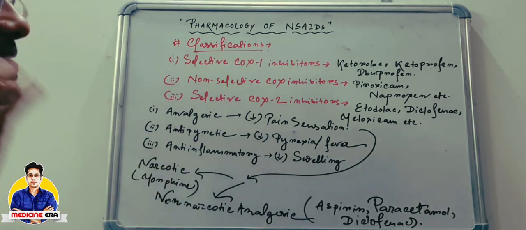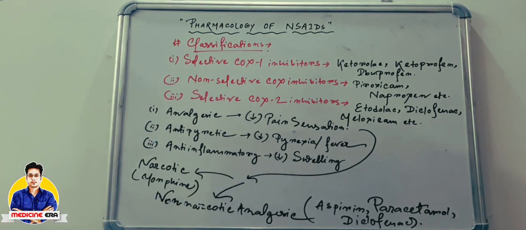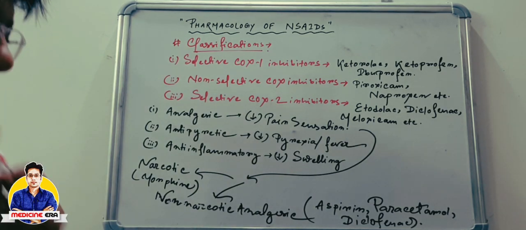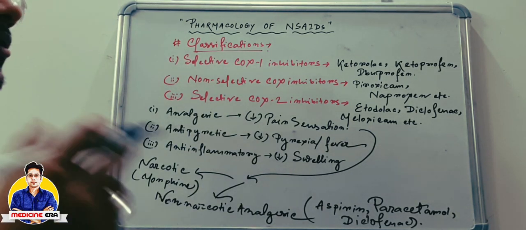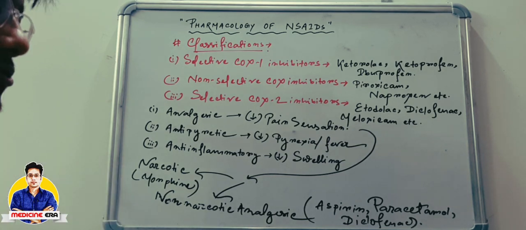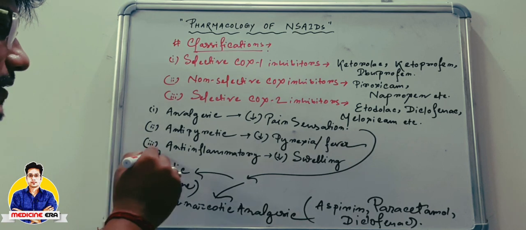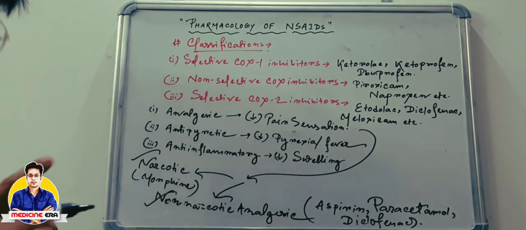So they are mainly depressing the CNS and then reduces the pain sensation, okay. But in case of non-narcotic analgesics, they are not usually responsible for the depression of CNS, but also they are used to inhibit the pain sensation. So this is the main difference between narcotic and non-narcotic analgesics. They are depressing the CNS and they are not depressing the CNS, but both are used to inhibit the pain sensation.